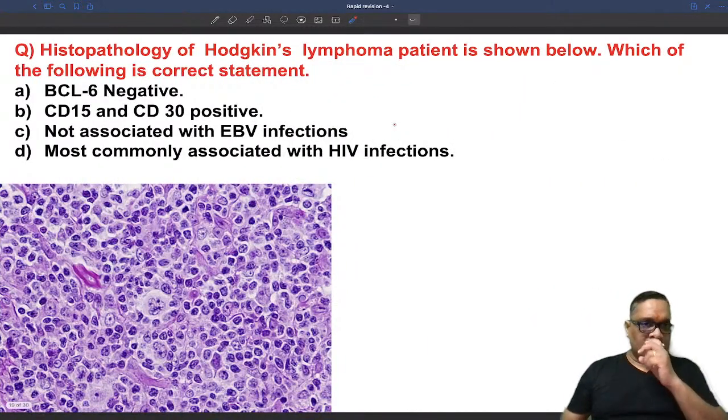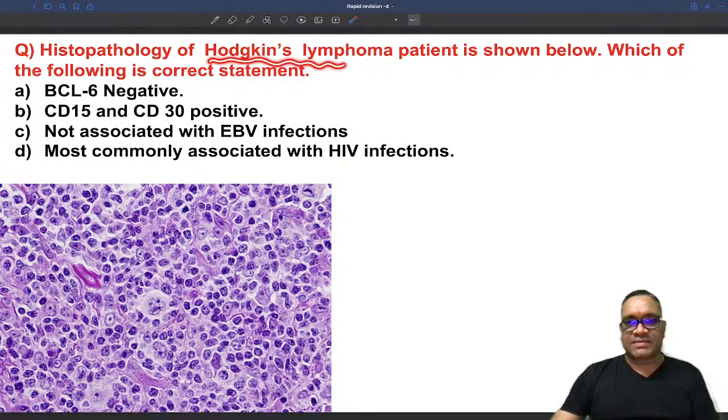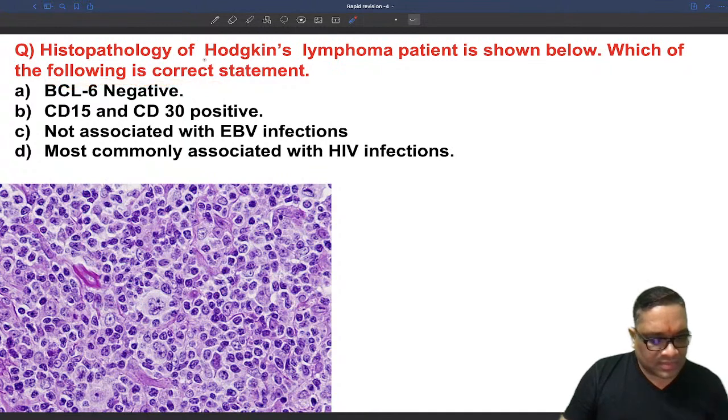Now come to the next question. Histopathology of a Hodgkin's lymphoma patient is given below. Which of the following is the correct statement? Which of the following is the correct statement? So tell me.